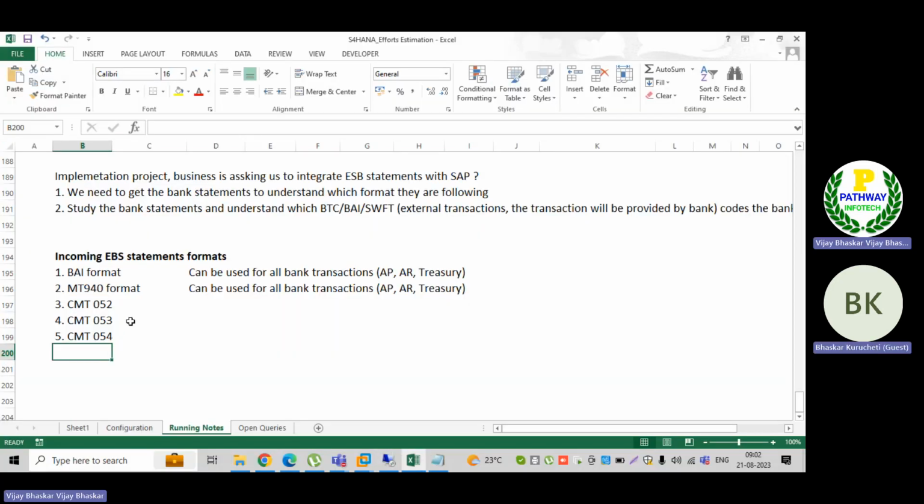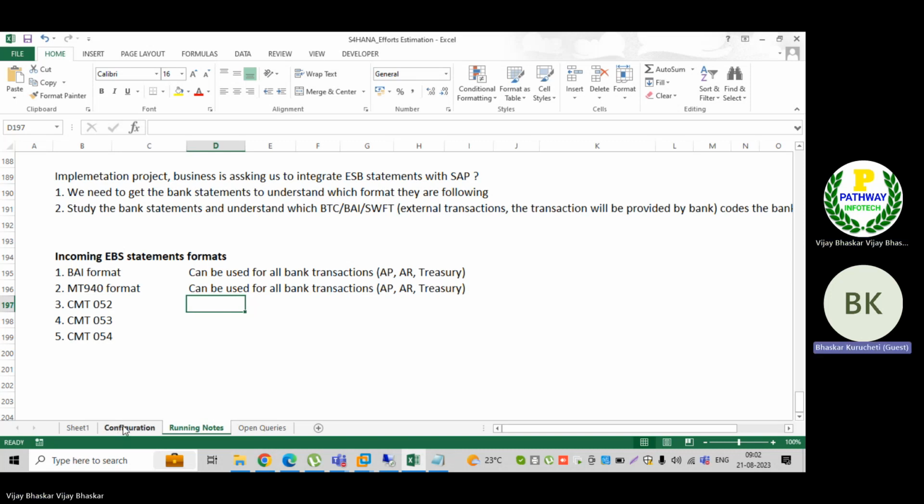Sir, earlier you mentioned that MT940 is used only for AP. Please correct that, sir, because that was my mistake. We can use this one for AP and AR, sir. MT940, yes, because in FF_5, yesterday I have seen it. Yes, we can use it for AP and AR. No problem, sir. So we can use whichever format we need to integrate, and then we follow that.